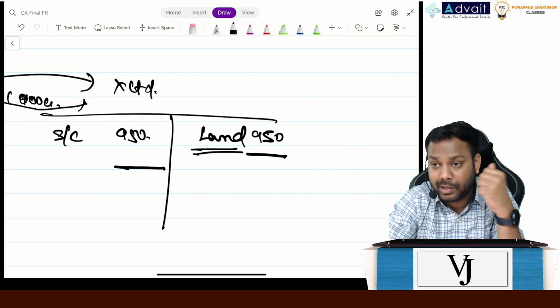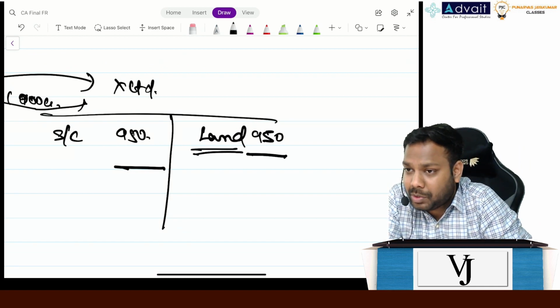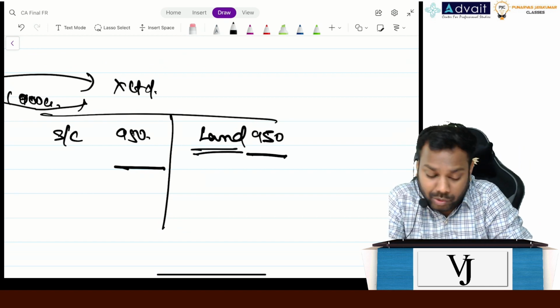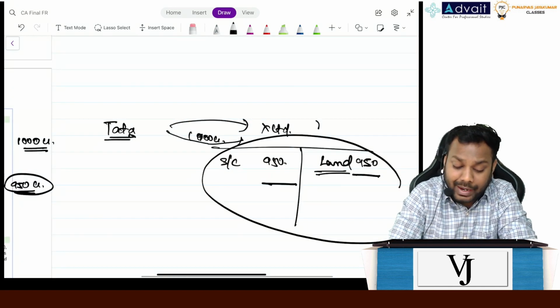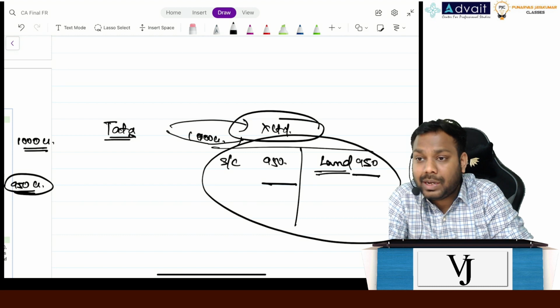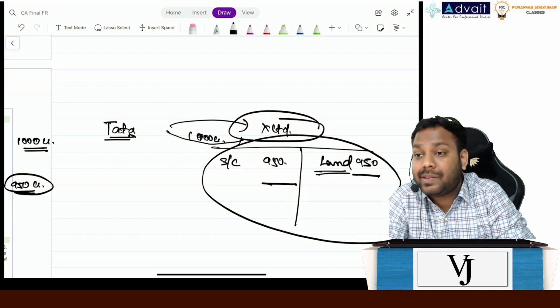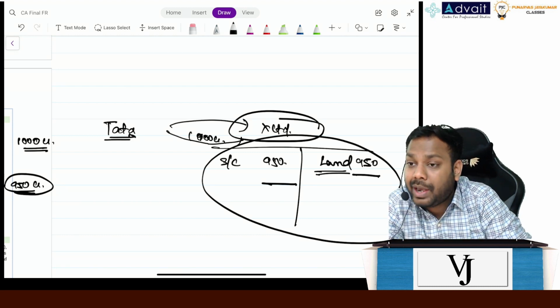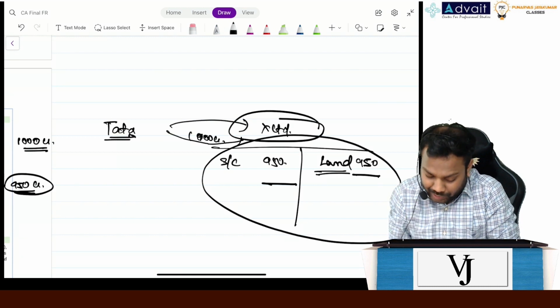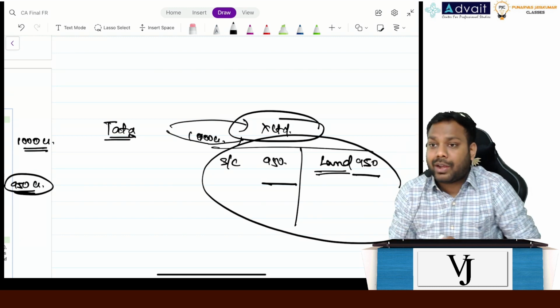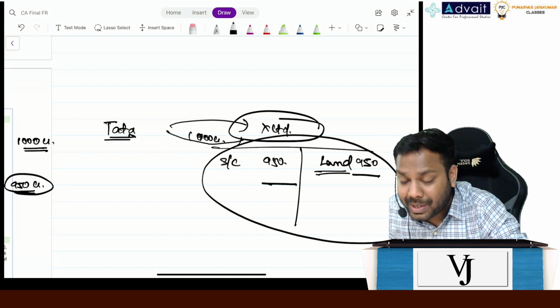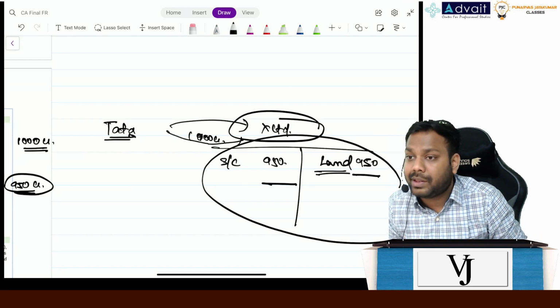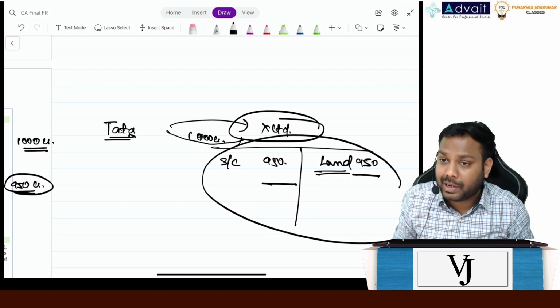Yes, land is there, but is any process there? No. Is any output there? No. So though Tata is acquiring X Limited, it is not a business acquisition, it is an asset acquisition formed by way of an entity. It's just that the entity owns an asset and we are acquiring the entity. So though we are acquiring an entity here, it is a case of asset acquisition rather than a business acquisition. Is that clear, everyone?